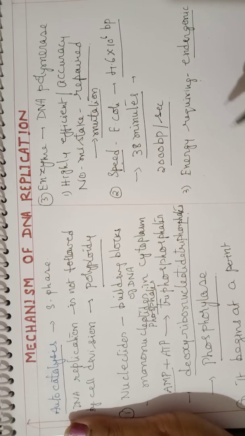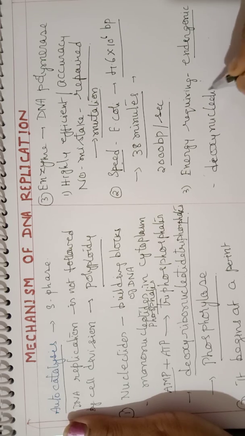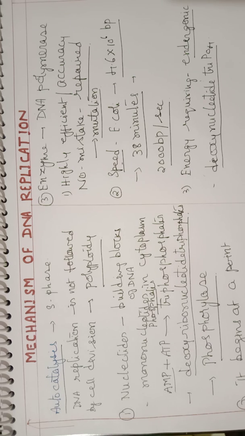So how is energy provided? Energy is provided with the help of deoxynucleotide triphosphates.